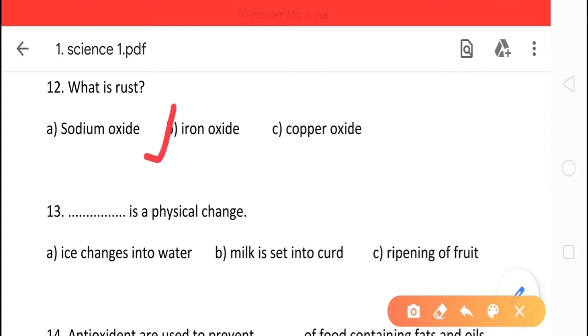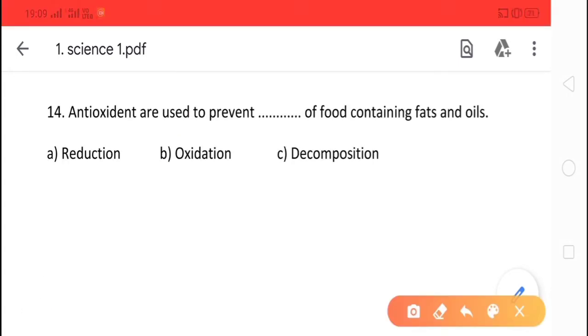Next question is, dash is a physical change. Ice changes into water, milk is set into curd, or ripening of fruits. The correct option is ice changes into water. Next question is, antioxidants are used to prevent dash of food containing fats and oils. The options are reduction, option B, oxidation, and option C, decomposition.